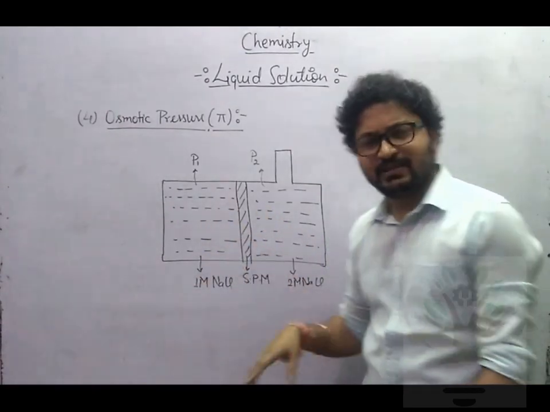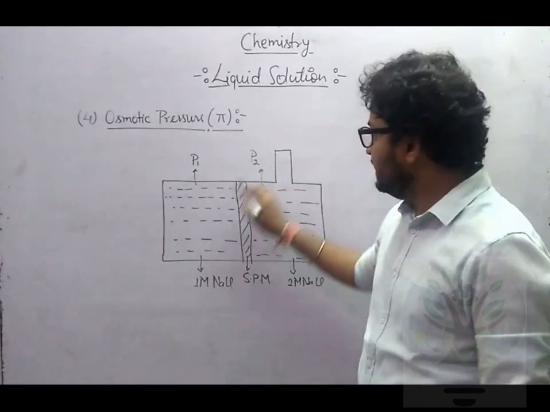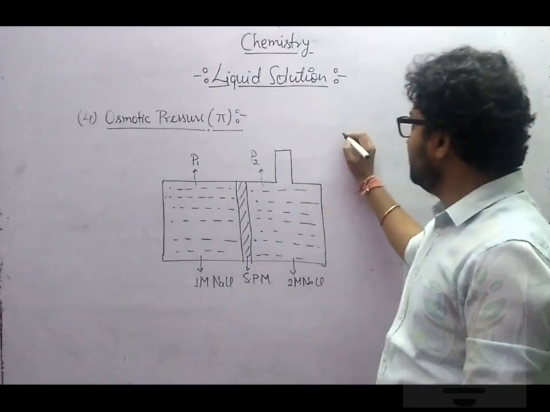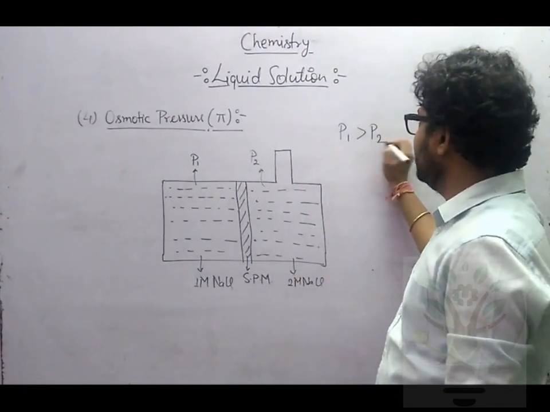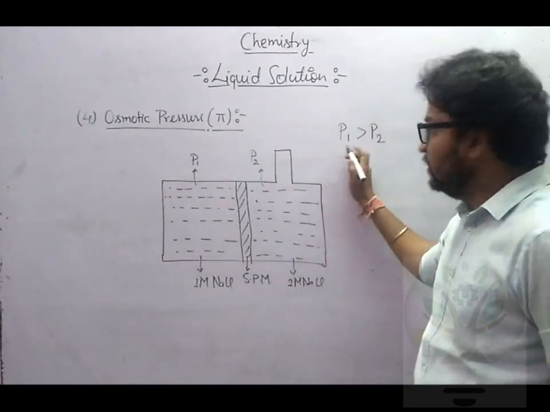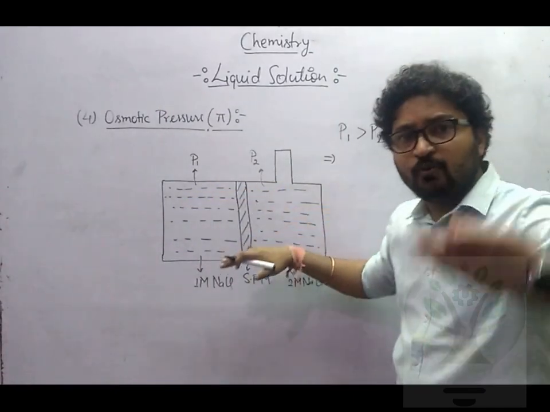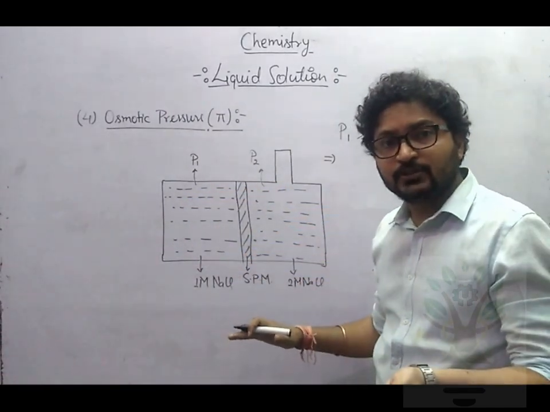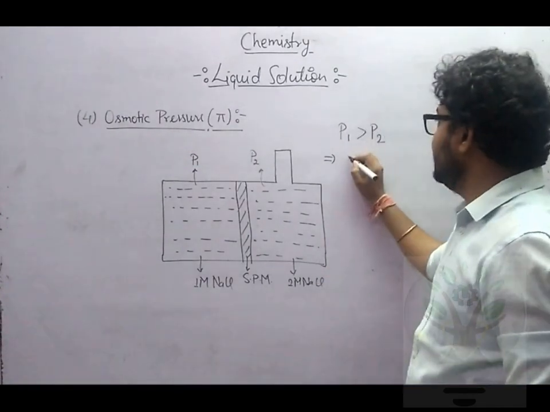We have already discussed exactly the previous case. Now here vapor pressure is P1 and here vapor pressure is P2. So tell me, P1 is greater than P2 or P2 is greater than P1? Who will be bigger? P1 will be greater than P2. Okay. Now since P1 is greater than P2, here pressure is more, here pressure is less. So does movement happen from high pressure to low pressure or low pressure to high pressure? It happens from high pressure to low pressure.